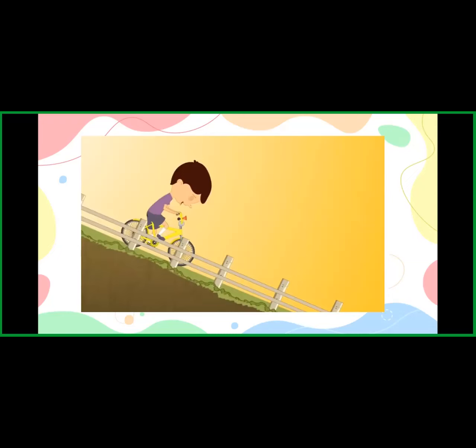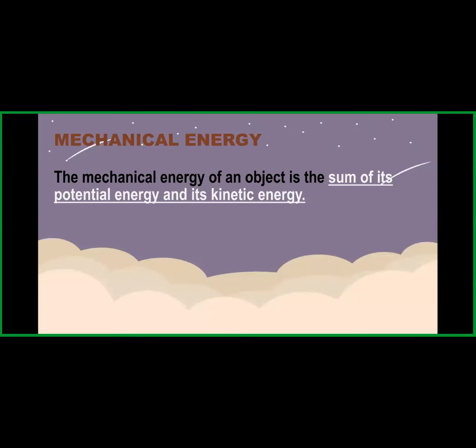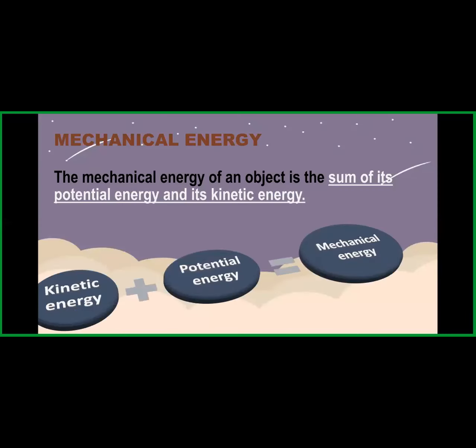So now we will see another kind of energy, that is mechanical energy. Mechanical energy is the sum of potential energy and kinetic energy. When we combine potential energy and kinetic energy, we call it mechanical energy. So let us see an example to understand the concept of mechanical energy.